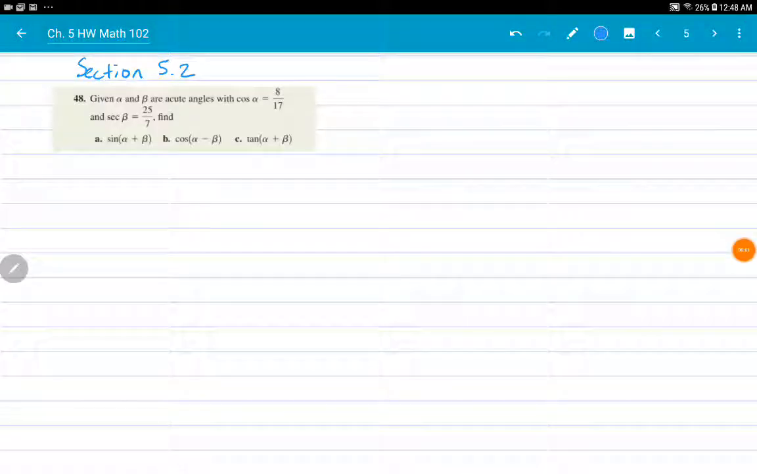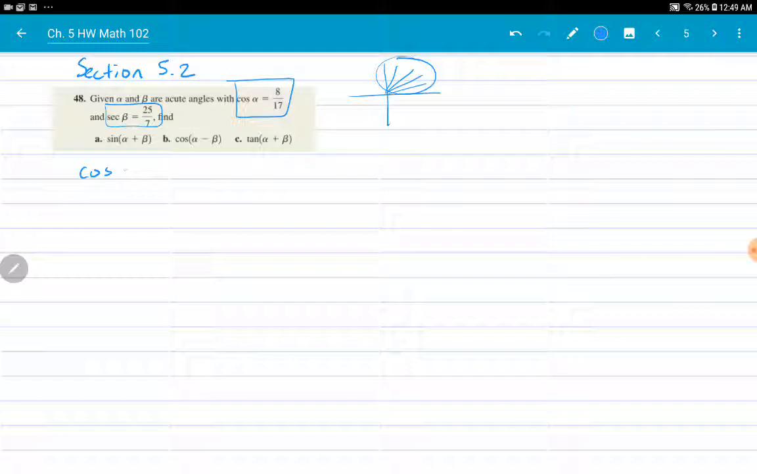In this one, we're given alpha and beta that are acute angles, but we're not given what alpha and beta actually are, but we are given some hints so that we can find the other functions. Since they're acute angles, I know they're in quadrant 1, so everything's positive. For alpha, I'm given that cosine of alpha is 8 over 17.